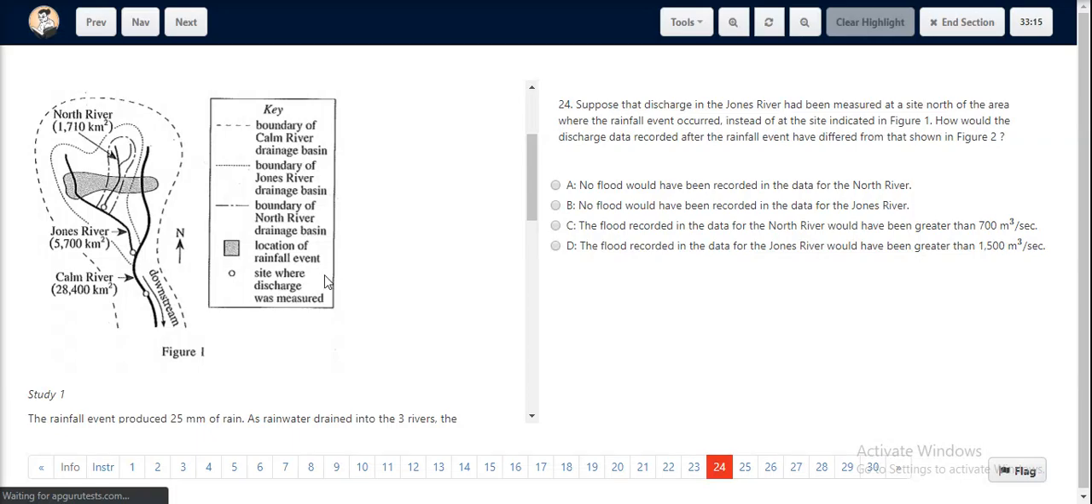For question number 24, we look at figure 1. In figure 1, we see that the site where the discharge was measured currently for the Jones River is here. In the question, they tell us to go to the north and assume that the discharge data was collected from here, where the location of the rainfall event is, at the Jones River.